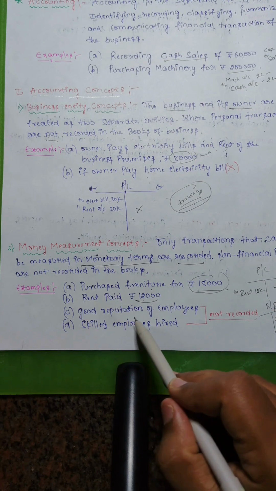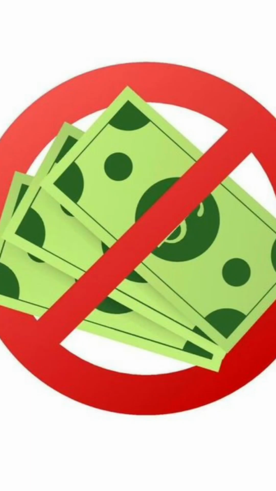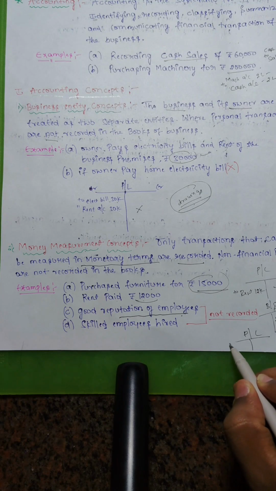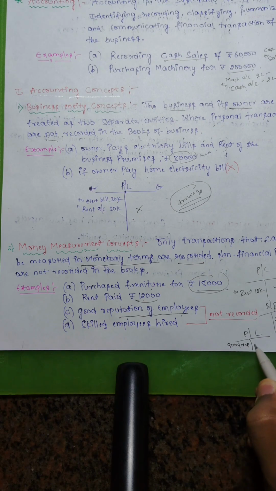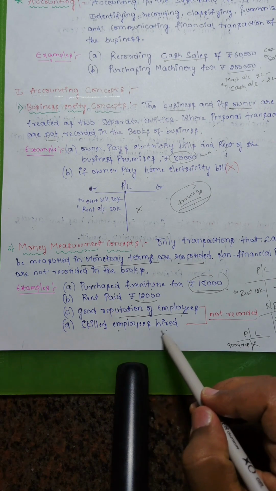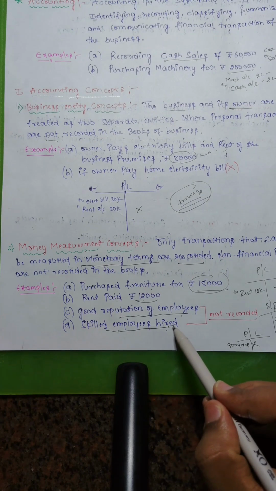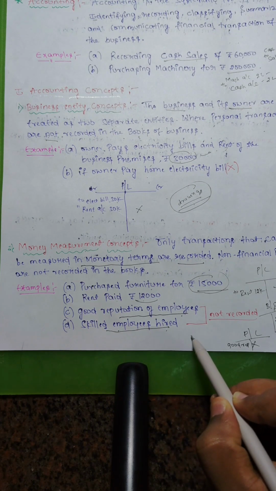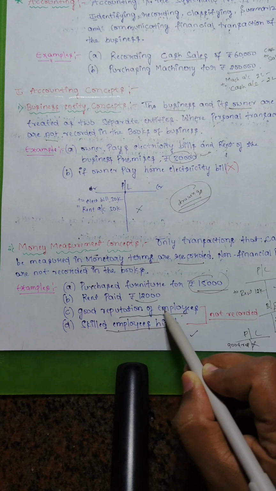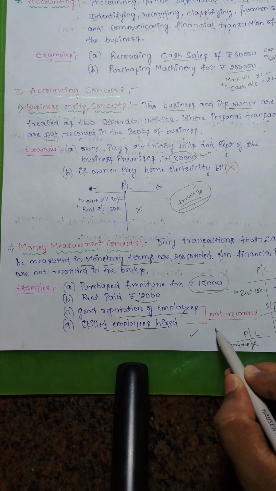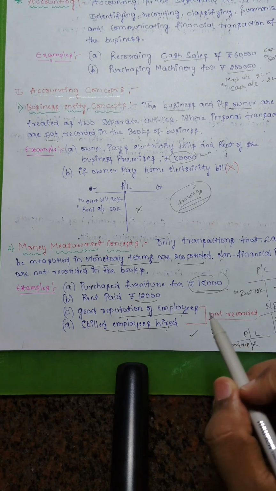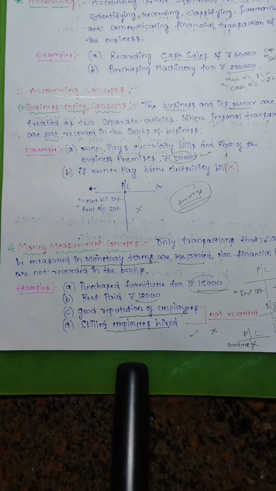But good reputation of the employee, we can say good reputation of the employee, but this item cannot be monetarily measured. That means in P&L, I cannot debit it as good reputation. No. Skilled employee hired, it cannot be measured monetarily. If you paid salary to this employee, we can debit it to the P&L because it is in monetary terms. Skilled employee and a good reputation cannot be measured monetarily, therefore it will not be recorded in the books of account. This is what the money measurement concept explains.